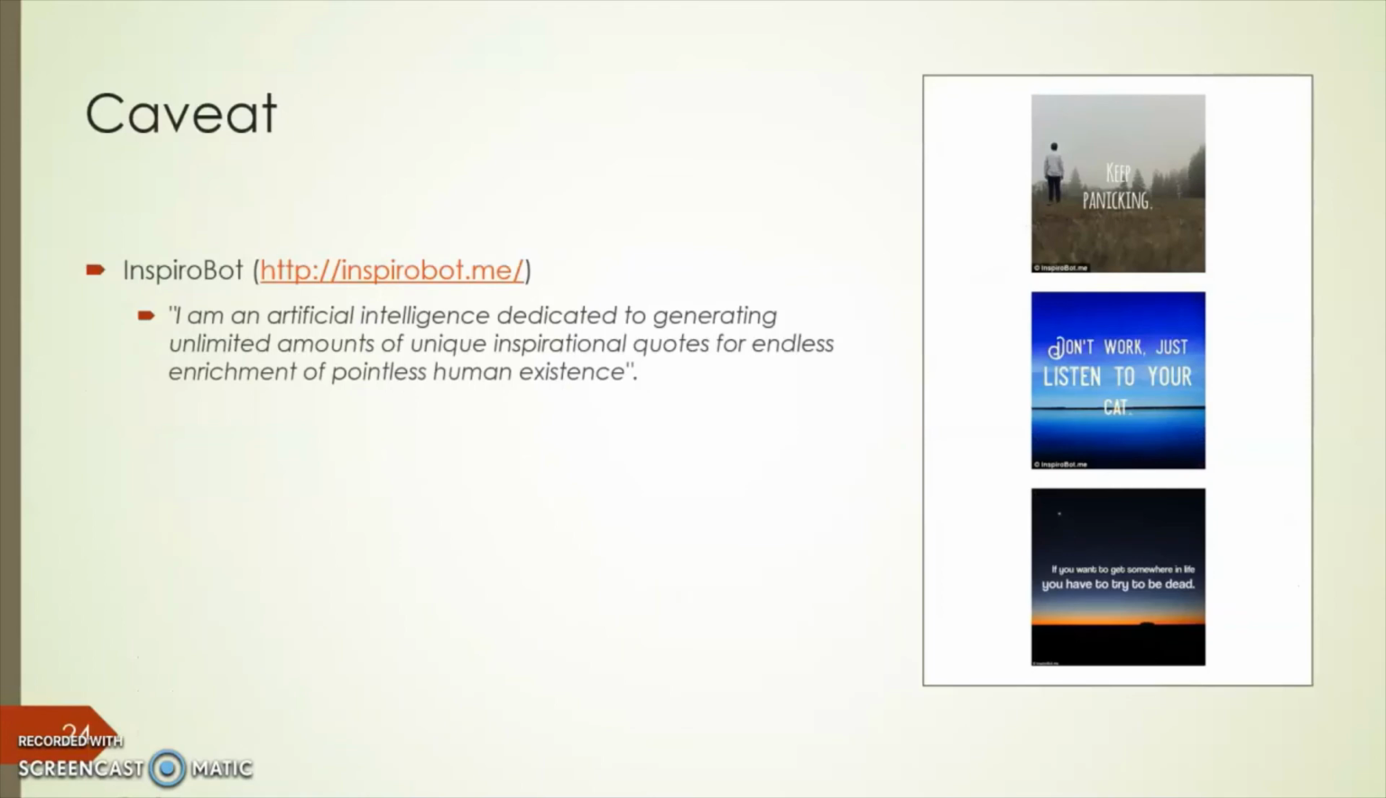Last is the caution of artificial intelligence. Here is one example, Inspirobot. So Inspirobot basically generates inspirational quotes, but it actually makes quotes which are not relevant to human existence. Here are some example images for the same.